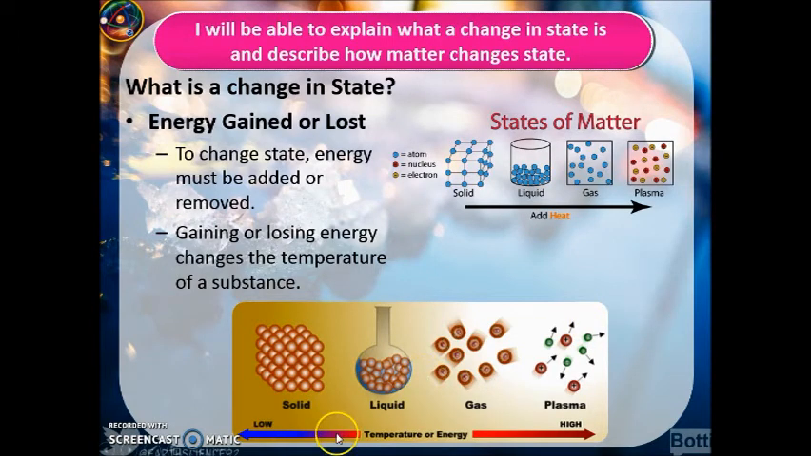And if you look down here, as we add energy, those particles move faster and they break apart and form liquids. As we add more heat energy to them, they break apart and they now start flying around. They now change to a gas, and you add the most amount of energy we can to it. Now we've reached the plasma state.